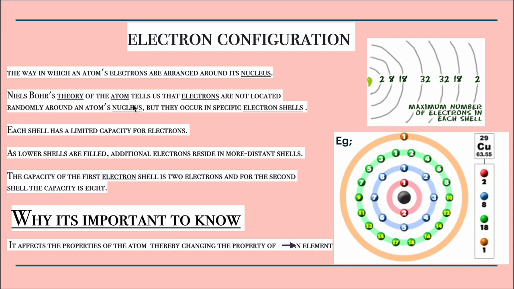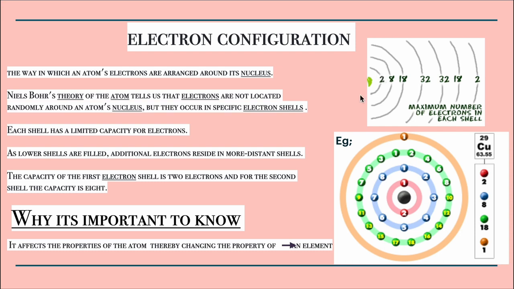Each shell has a limited capacity for electrons. As lower shells are filled, additional electrons reside in more distant shells. Means as the lower shells are filled, the additional electrons will be taking the spot in the next shell.